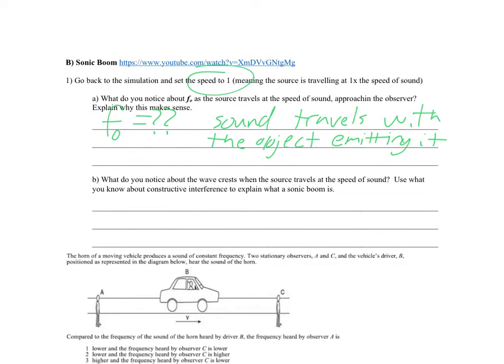And what do you notice about the wave crests when the source travels at the speed of sound? So what you notice was all the wave crests lined up or stacked on top of each other. So if you think about a lot of waves all lining up together, you get this huge constructive interference.